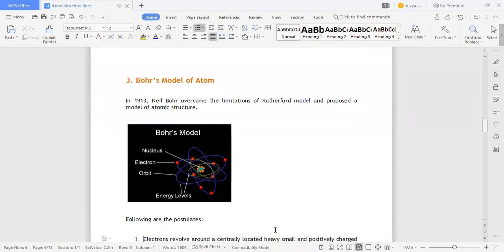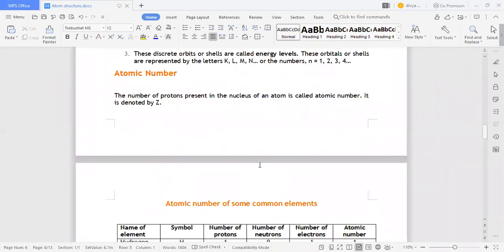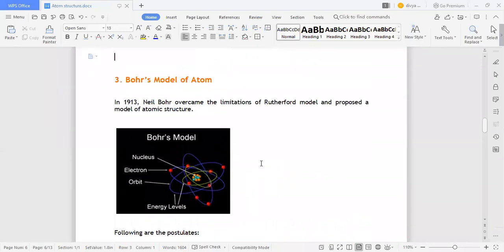Next is the Bohr model. Bohr model of the atom. In 1913, Niels Bohr overcame the limitations of Rutherford. He overcame whatever disadvantages were there with the Rutherford model. Here, in the Bohr model, the nucleus is in the middle, and the orbits are given, and the electrons are moving only in specific orbits.